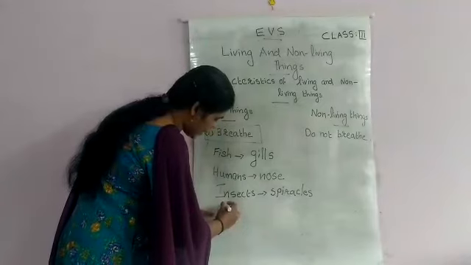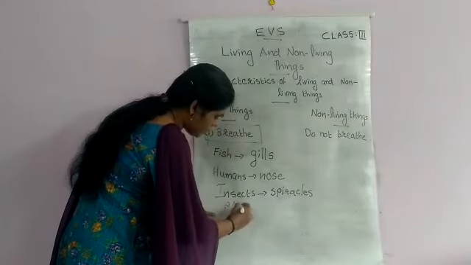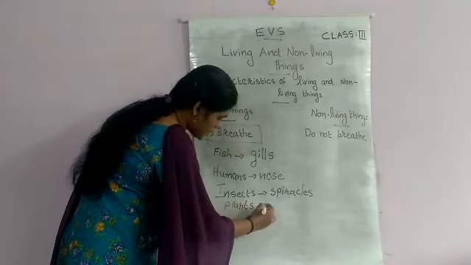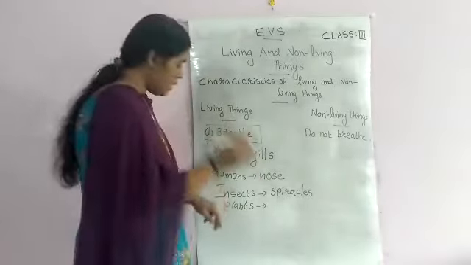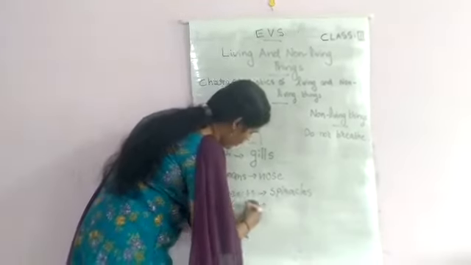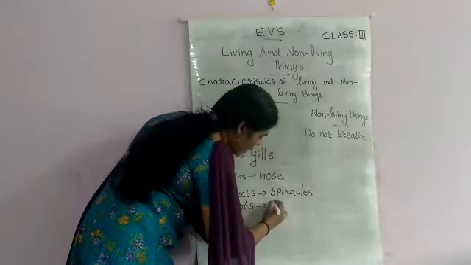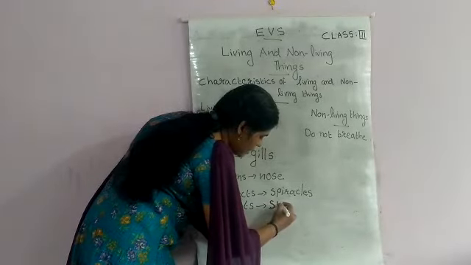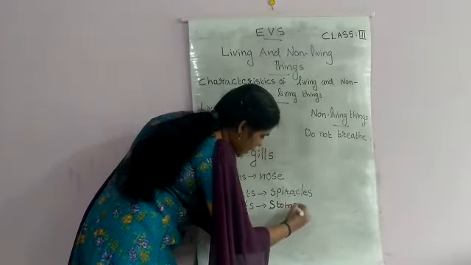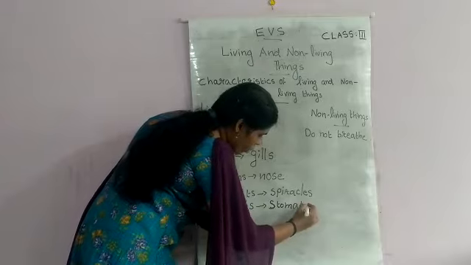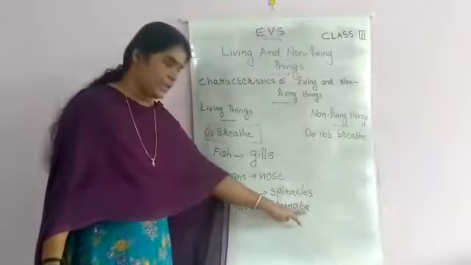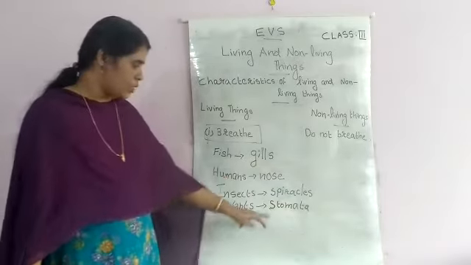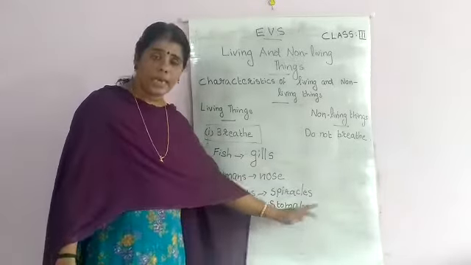Next, coming to plants. Plants have special holes on their leaves. Those holes are called stomata. S-T-O-M-A-T-A.